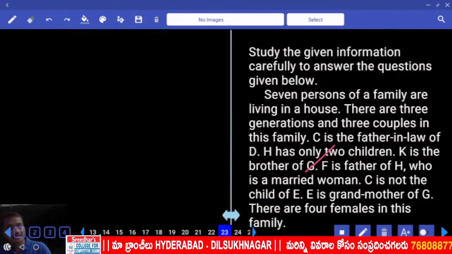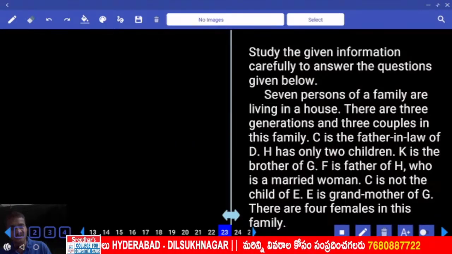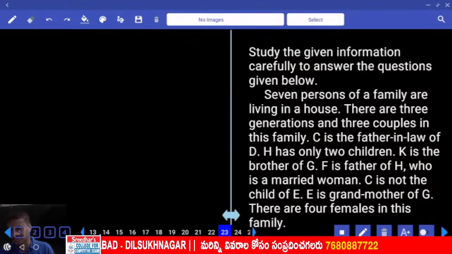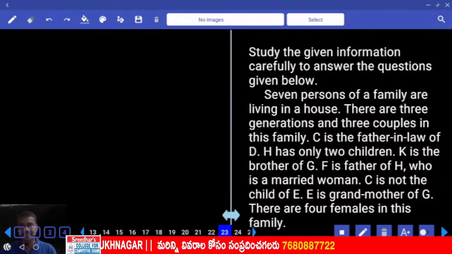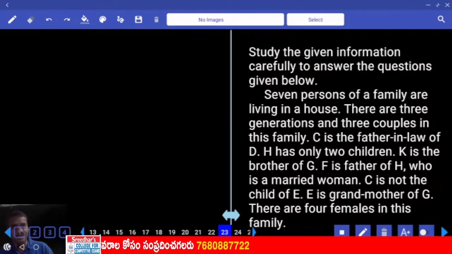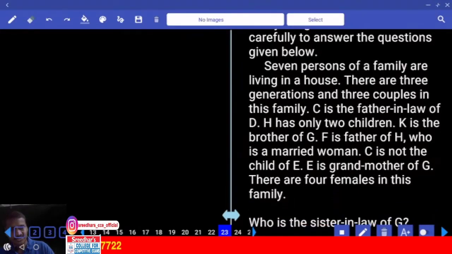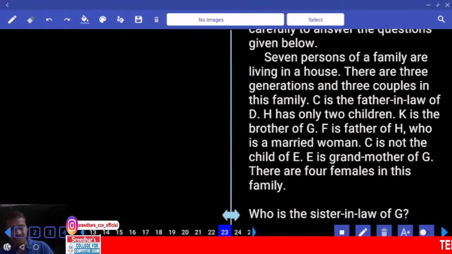Then 23. Now 23: 7 persons of a family are living together. First priority is blood relations. Here, there are 7 persons living in a house, and there are 3 generations and 3 couples in this family.